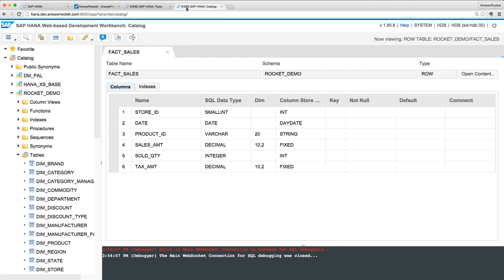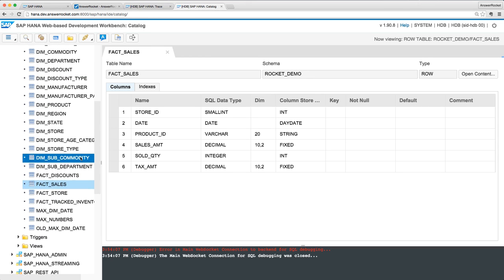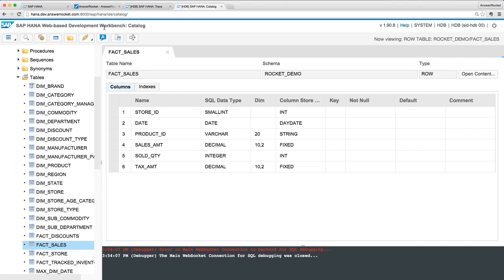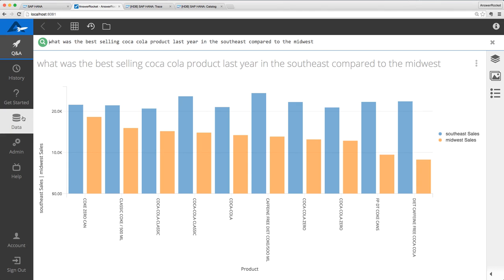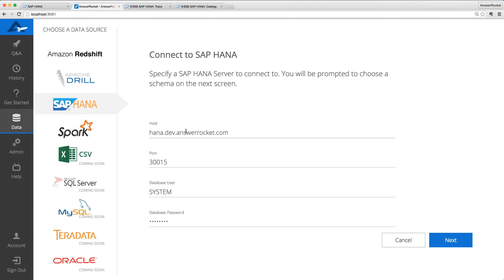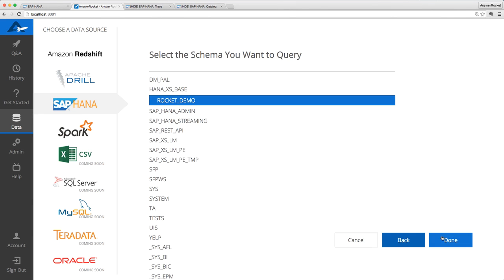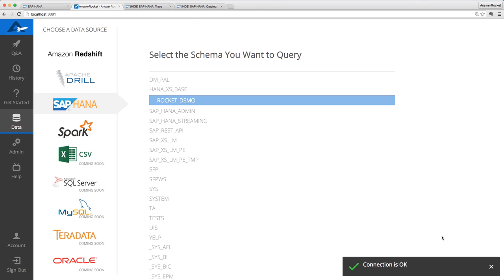Connecting and setting up the data to use with AnswerRocket is simple. The data is loaded into HANA. We are using the HANA IDE to look at the tables. Then, to connect the data to AnswerRocket, we go to the data screen and type in my credentials and select my schema. AnswerRocket is now analyzing the tables and pulling in the data.